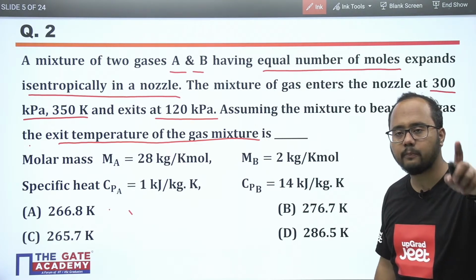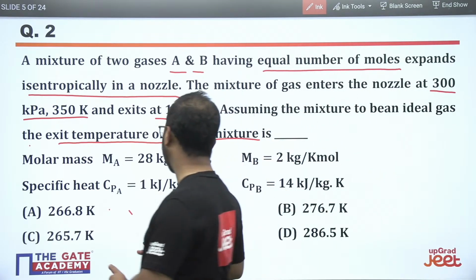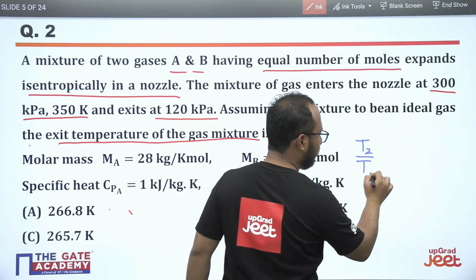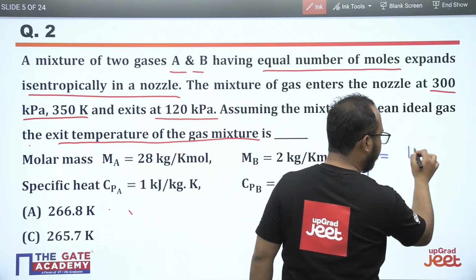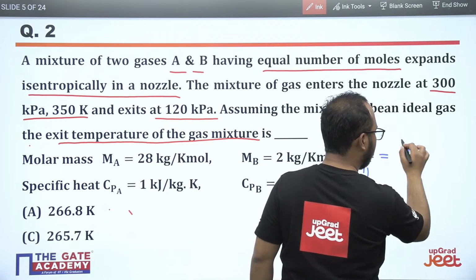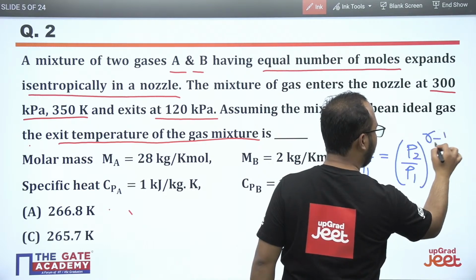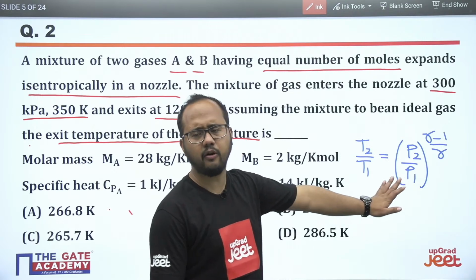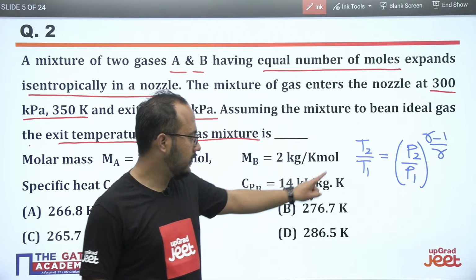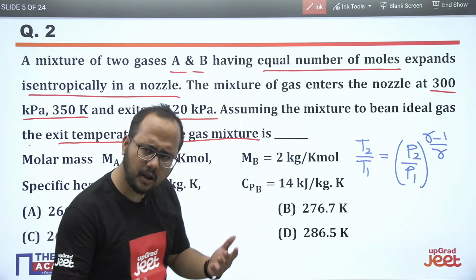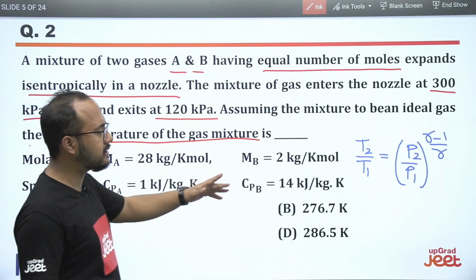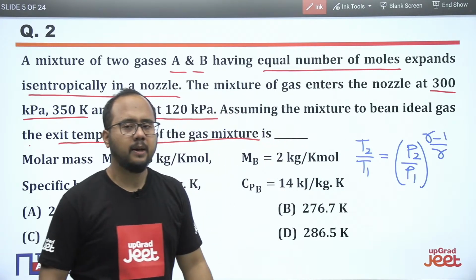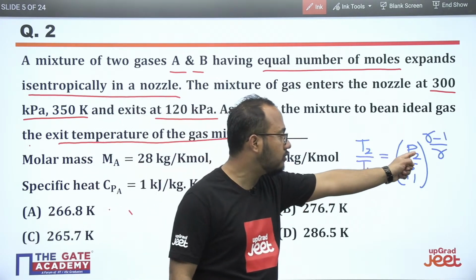From the isentropic relations, the very basic relation is like this: T2 by T1 equals P2 by P1 to the power gamma minus 1 upon gamma. This is the basic formula that we have to use. They have asked the temperature T2. Inlet and exit pressures are given, and T1, the initial temperature, is given. But how can we solve it? Because we don't know the value of gamma.